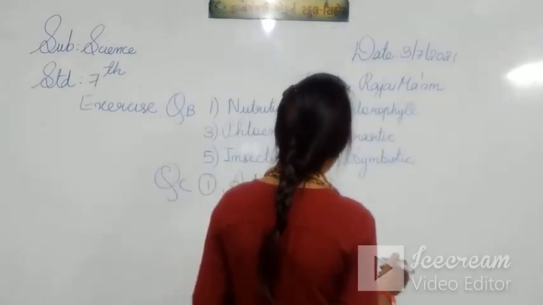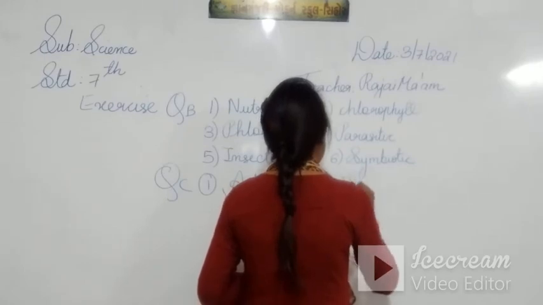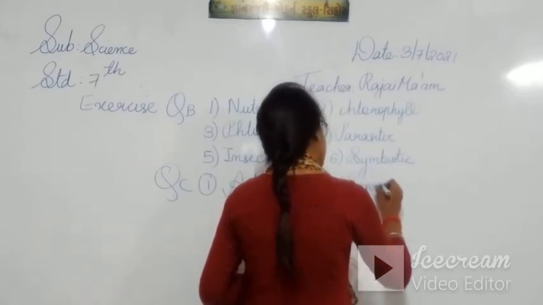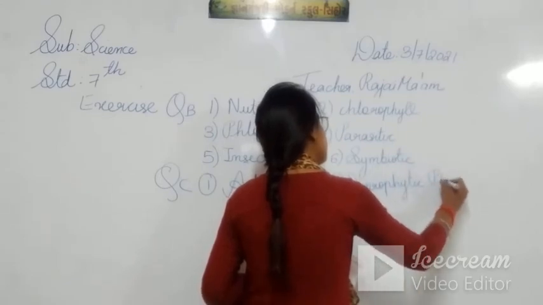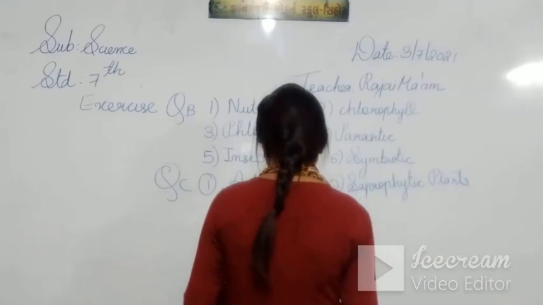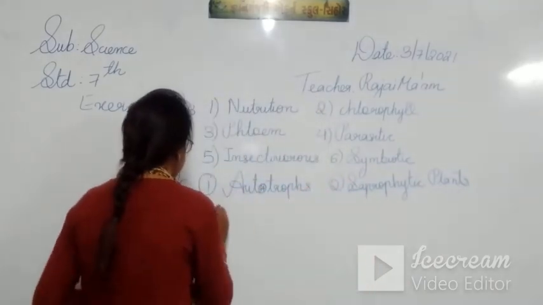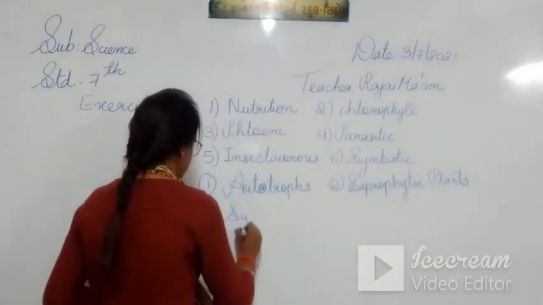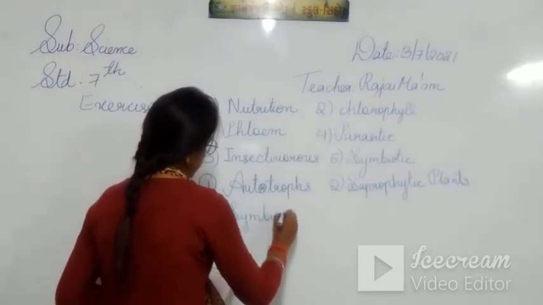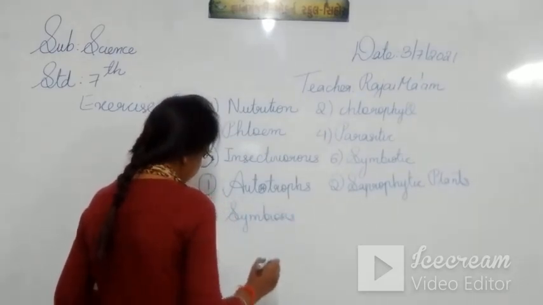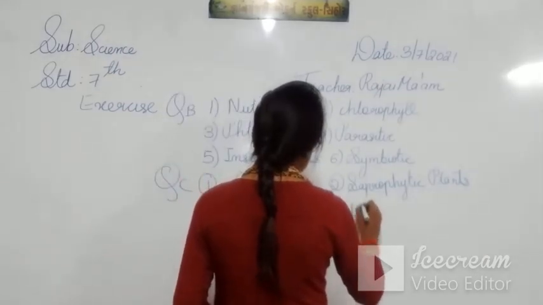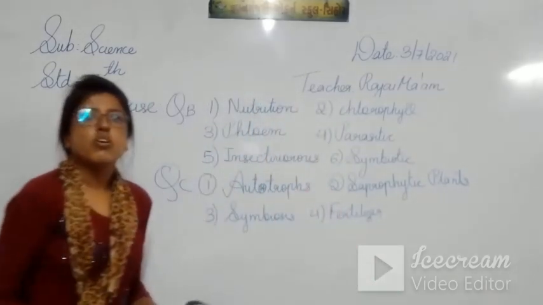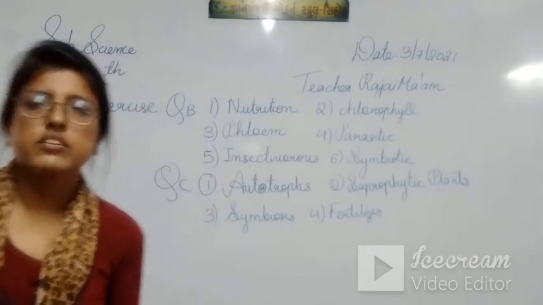Second is saprophytic plants. Third is symbiosis. And fourth is fertilizers. Okay, students, note it down till here.